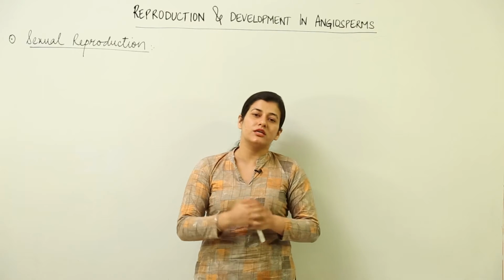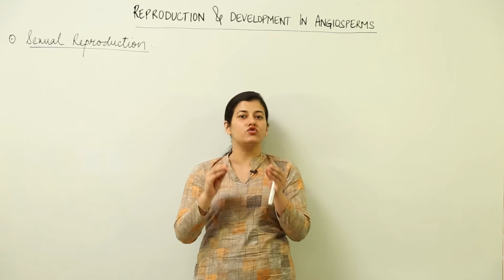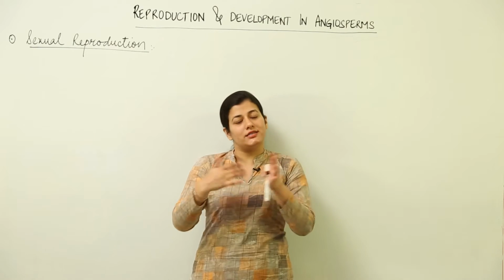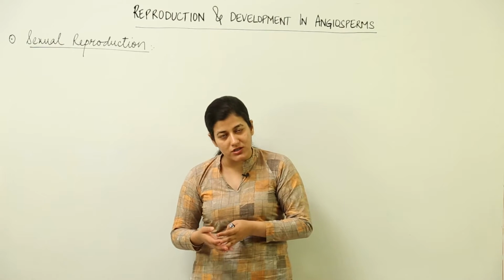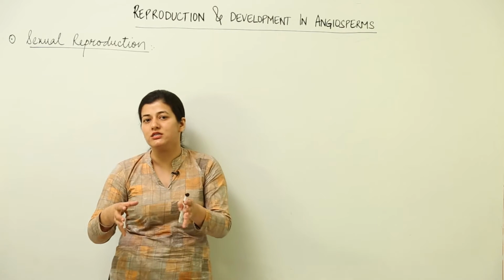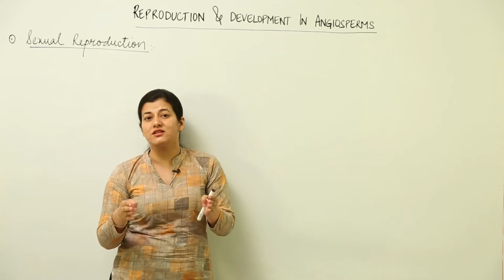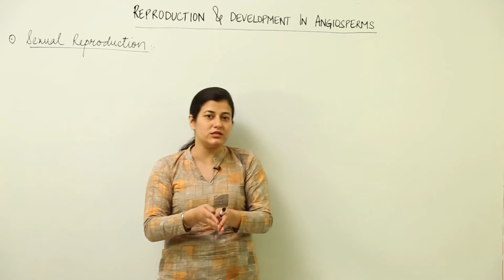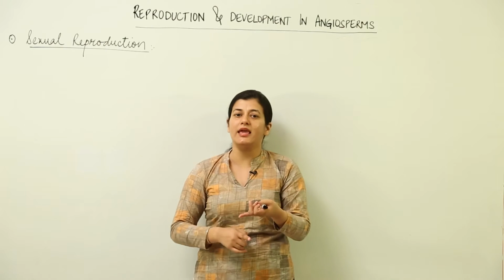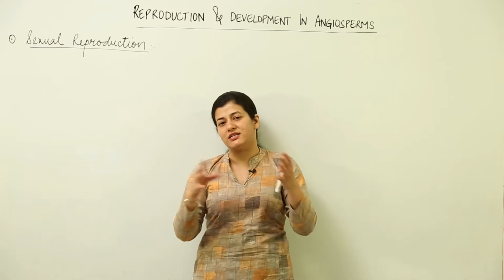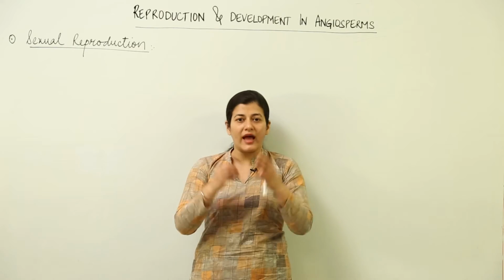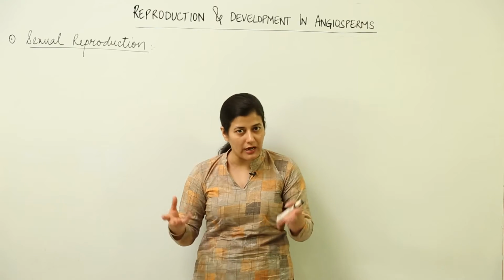Now we have to move to the next topic, that is sexual reproduction in the angiosperms. Sexual reproduction itself is a very specialized process through which the organism is formed as a result of fusion of gametes. The gametes we will be discussing are the male and female gamete, and we have discussed that they could be formed in the same plant or on different plants, and we had discussed the structure of a typical flower as well.